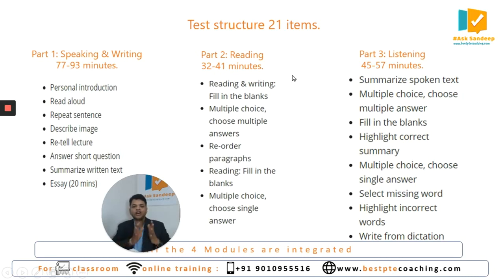Okay, and all 4 modules, speaking, writing, reading, and listening, are integrated. So your performance in one module will affect the score of another module, or your performance in one communicative skill will affect the score of another communicative skill with most of the questions. Therefore, you call the question types or the modules integrated types.